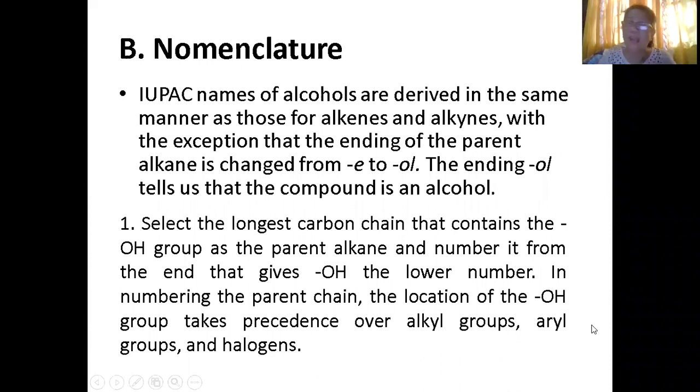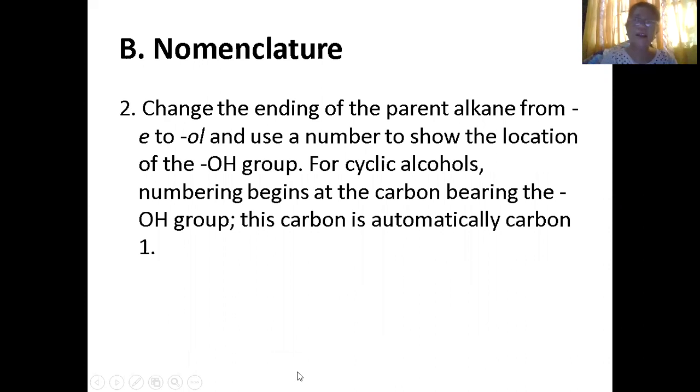What are aryl? Aryl are those that have a benzene group, that ring. Then, what are halogens? Halogens are the four: chlorine, chloro, bromo, iodo, fluoro. Okay, so let's go on. Change the ending of the parent alkane from E to ol and use the number to show the location of your OH. Previously, it was your double bond whose location you showed. If it is in carbon 2, that is 2, like 2-butene, for instance.